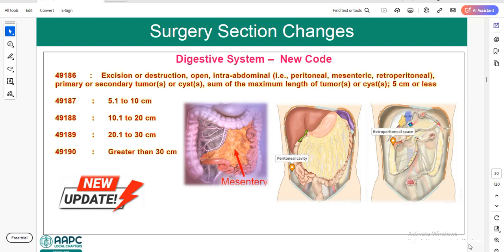If you see the guidelines here, basically code selection is based on the sum of the maximum length of each tumor or cyst excised or destroyed. Only the tumor or cyst is included in the measurement here. You can't include the margins or surrounding tissue when you are calculating the diameter of the tumor. If a portion of the tumor or cyst is removed, we need to use the dimension or diameter of the tumor or cyst for measurement for coding purposes.